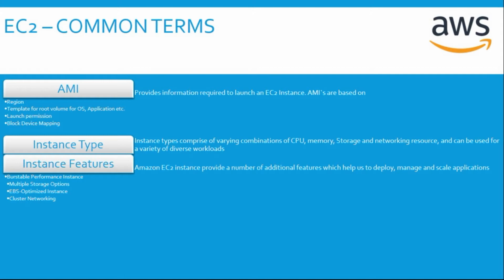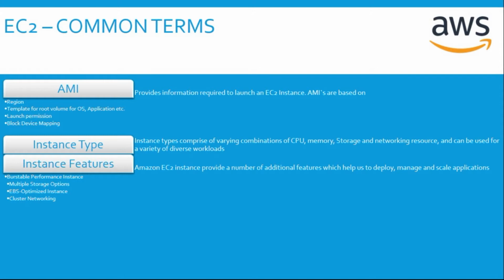on the same. The second is the multiple storage options. Storage is one of the key components when we choose to launch an EC2 instance. AWS provides us with various types of storage to choose from to meet our requirements.